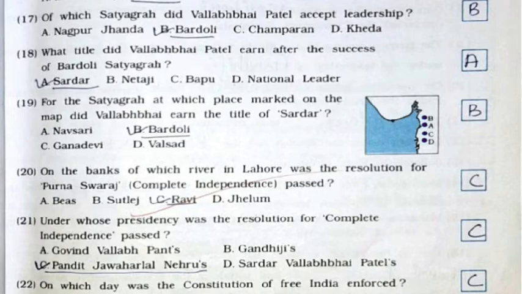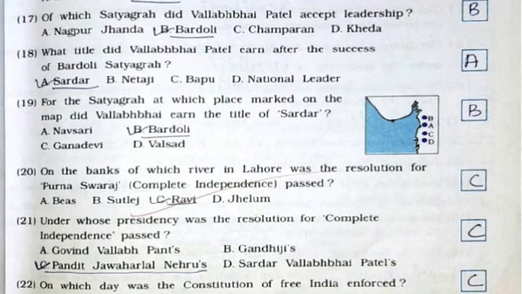18th, what title did Vallabhbhai Patel earn after the success of the Bardoli Satyagrah? It's option number A, Sardar. 19th, for the Satyagrah, at which place marked on the map did Vallabhbhai Patel earn the title of Sardar? It's option number B, Bardoli. 20th, on the banks of which river in Lahore was the resolution for Purna Swaraj, that is complete independence, passed? It's option number C, Ravi.